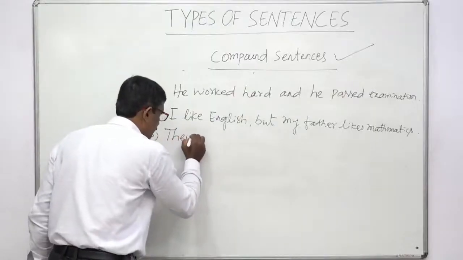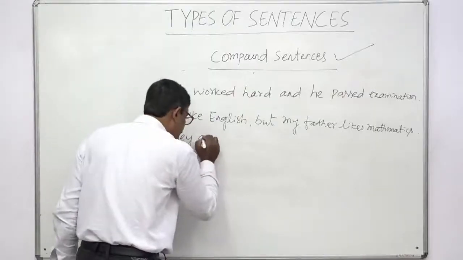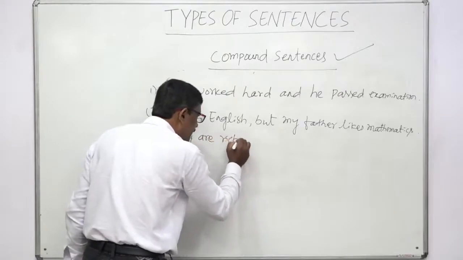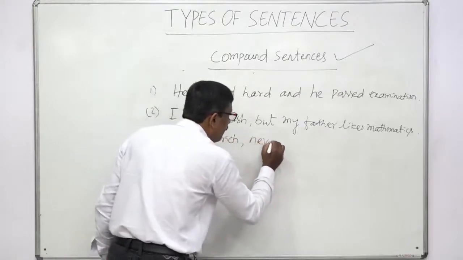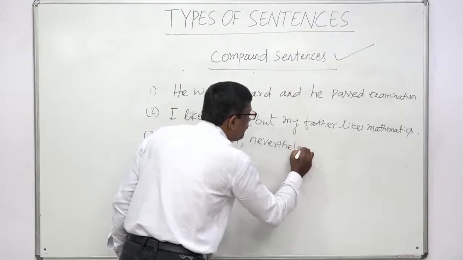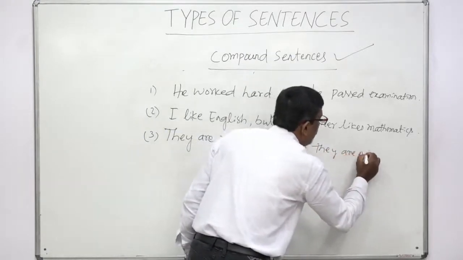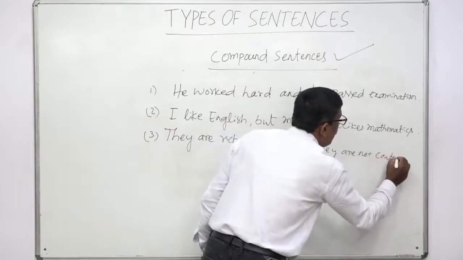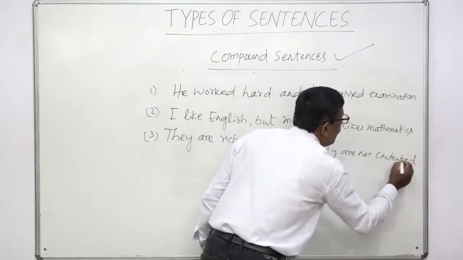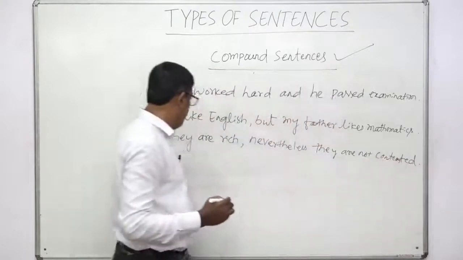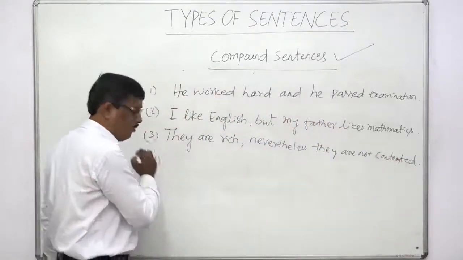How? That means they are rich, nevertheless they are not contented. Okay, contented.